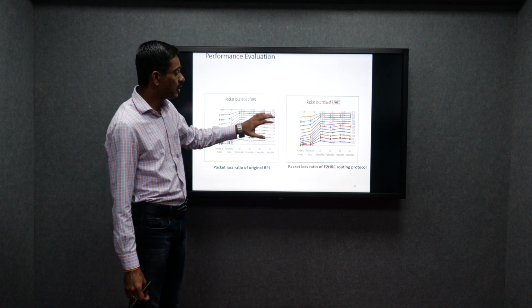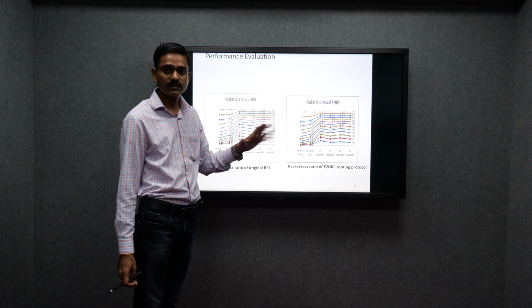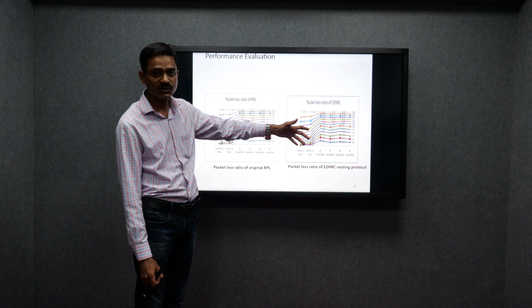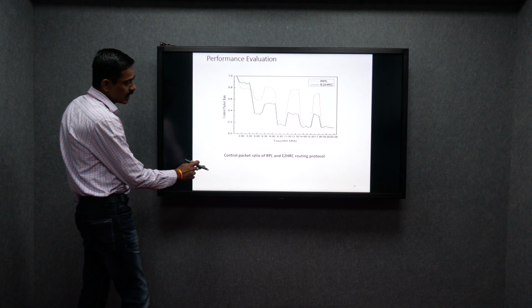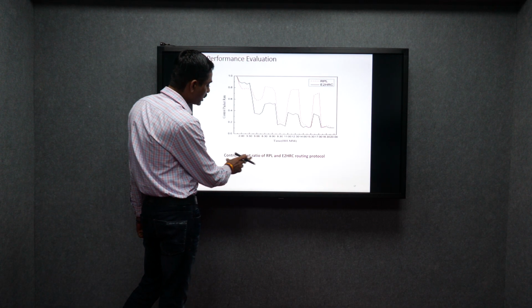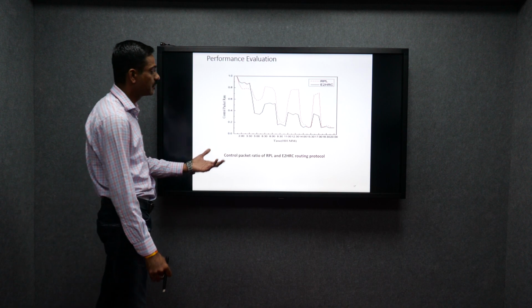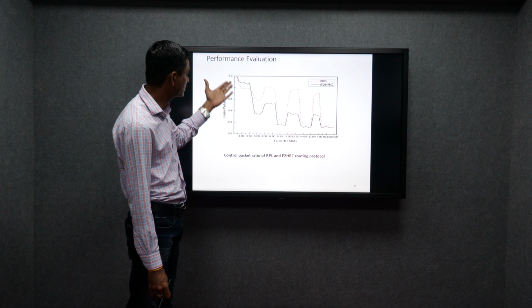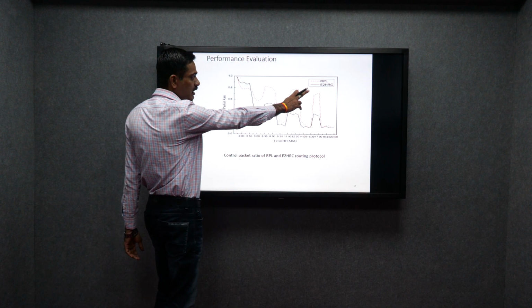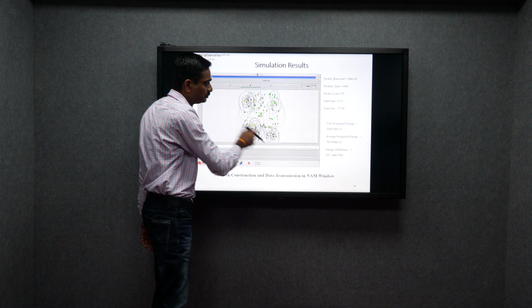So packet delivery ratio becomes very low, and you can say the energy efficiency is also increased, and the throughput also increases. After that, I am comparing with the routing protocol, the control packet ratio. Control packet means the number of packets sent per unit time from source to destination in this area. So RPL and E2HR, I am denoting with the second graph.